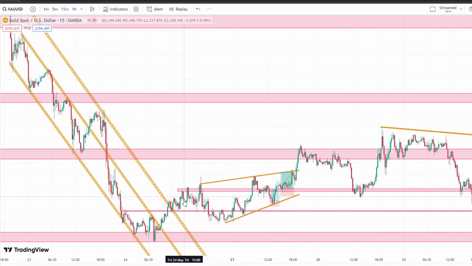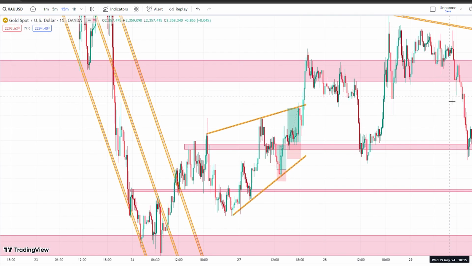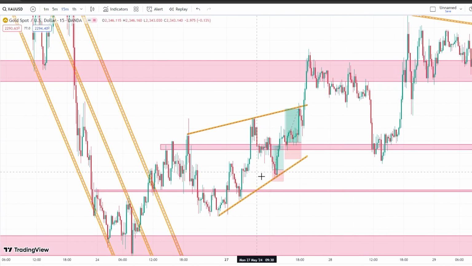So as there is a breakout of the trend line and there is a market structure shift, I started looking for a buy trade, and on the support of this trend line I executed a buy trade. I aimed for 1:3 here. I took this trade going down to the 5-minute time frame. So let me show you that only.